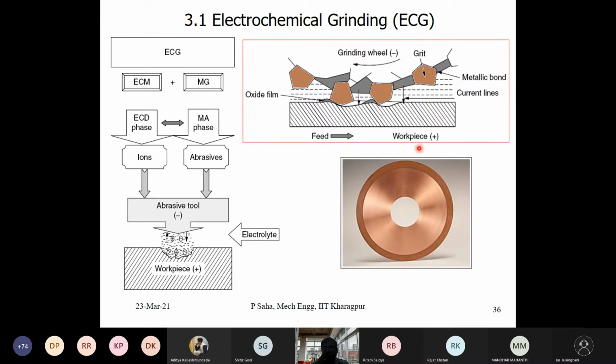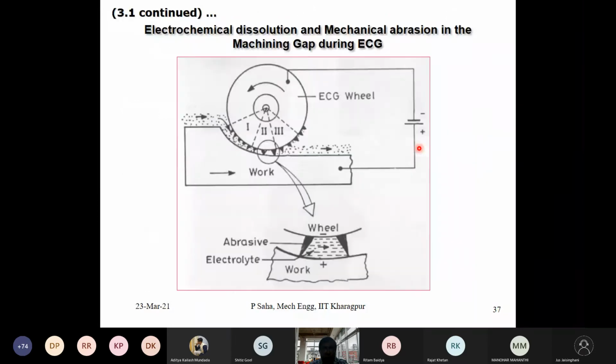Let me see how exactly material removal takes place in the electrochemical grinding process. For the ECM process, the medium is electrolyte, so this is how you flood the area with electrolyte. This is the job.